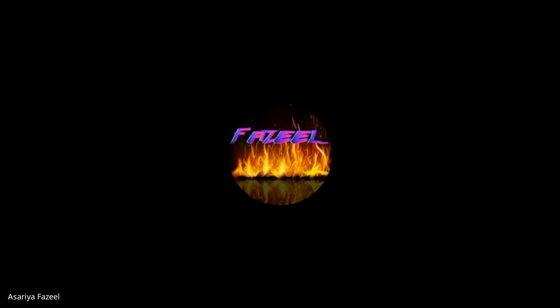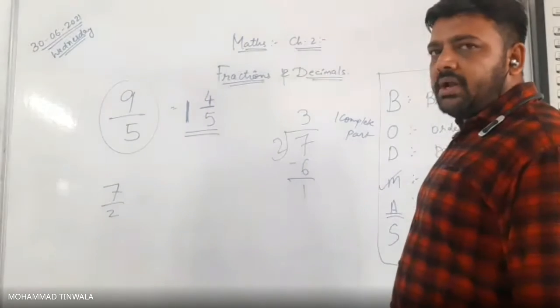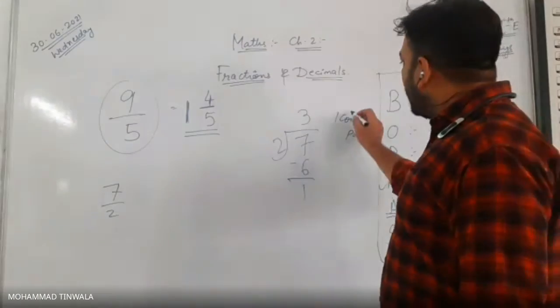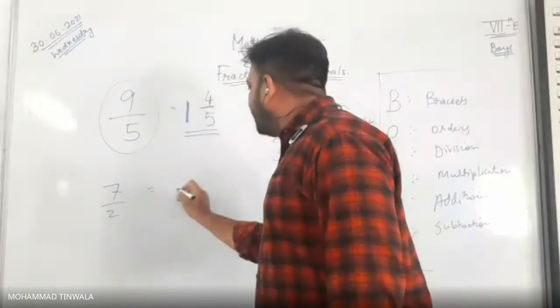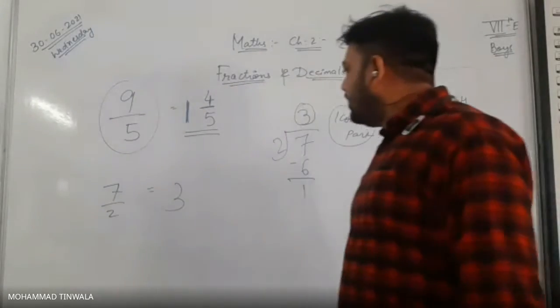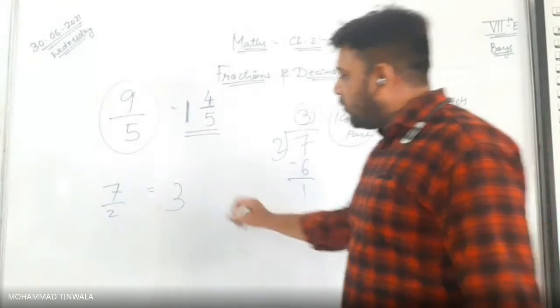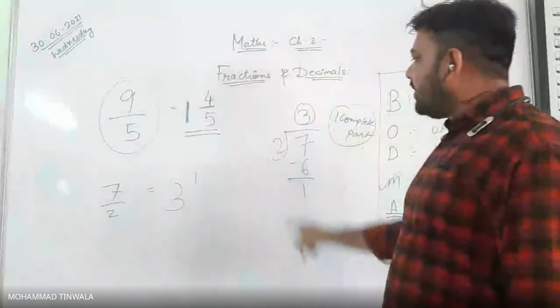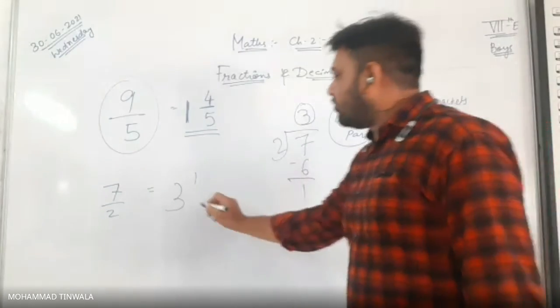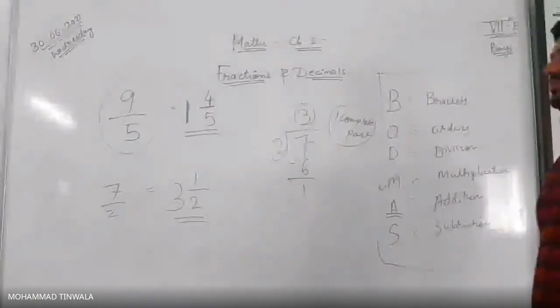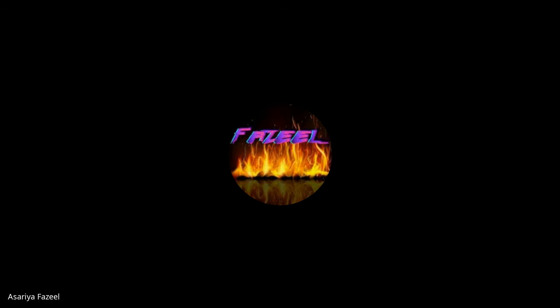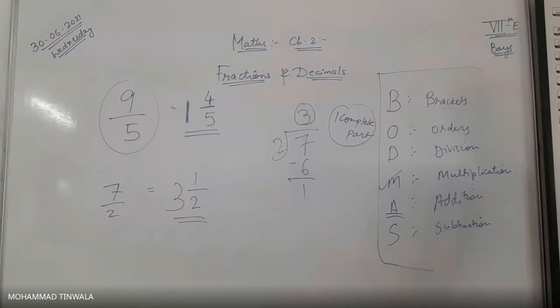So if you subtract 7 minus 6, it will be 1. So the complete part is 3, as an integer. 3 integer, 1 is the remainder. So 1 will be the numerator and 2 was the divisor. So 3 integer 1 upon 2 gives us 7 upon 2. Any doubt, boys? No, sir.